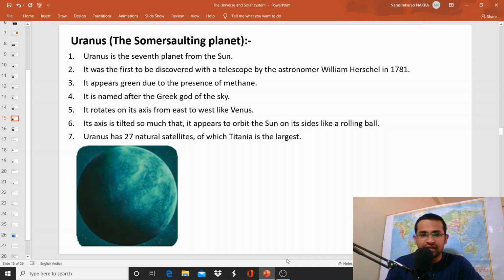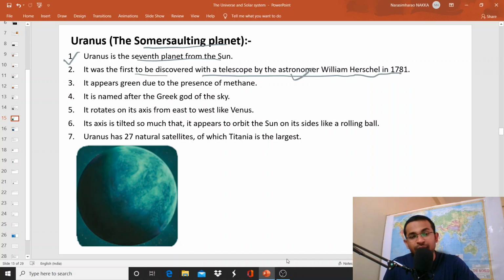So next, Uranus. Uranus is called the somersaulting planet, and it is the seventh planet from the Sun. It was the first to be discovered with a telescope, by the astronomer William Herschel in 1781. That means among the 8 planets of the solar system, it was the first to be discovered with a telescope.